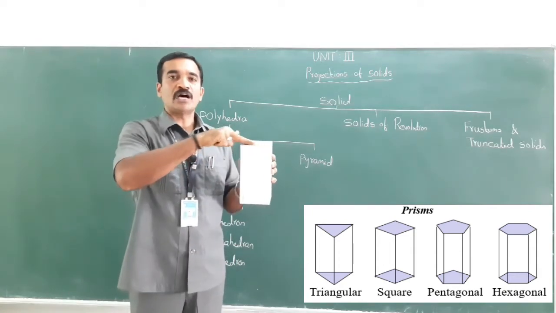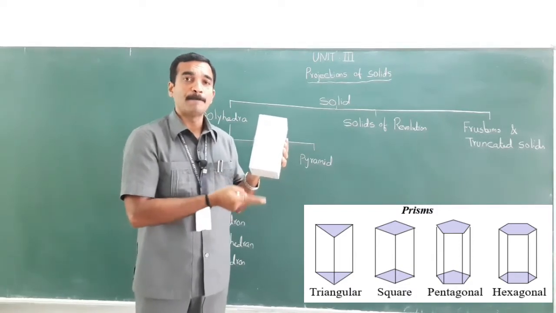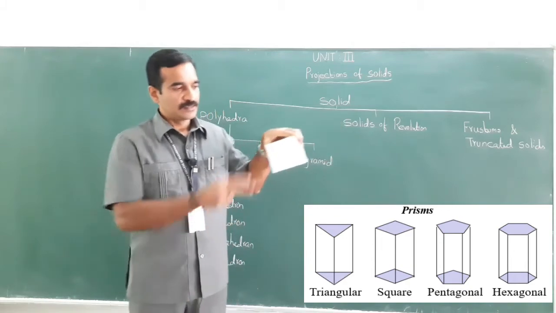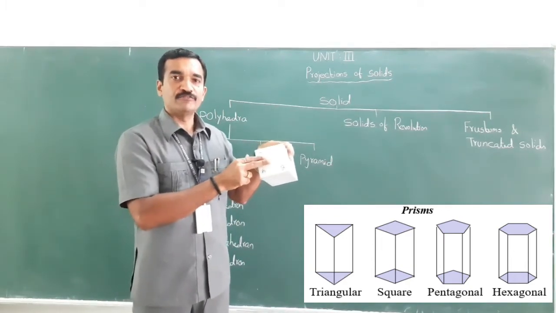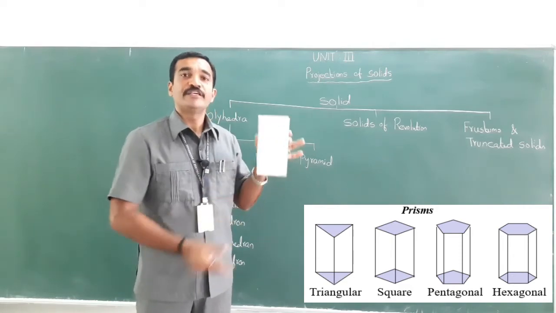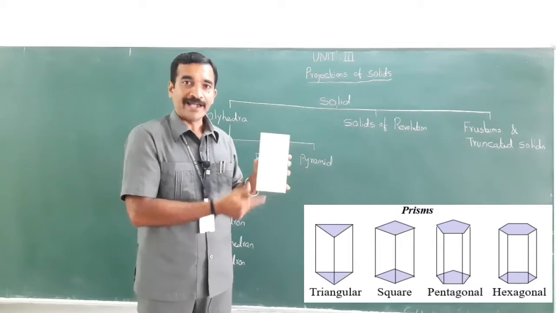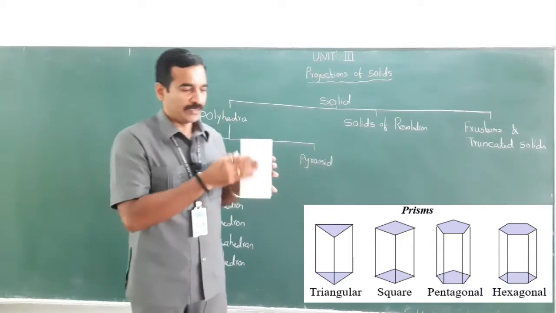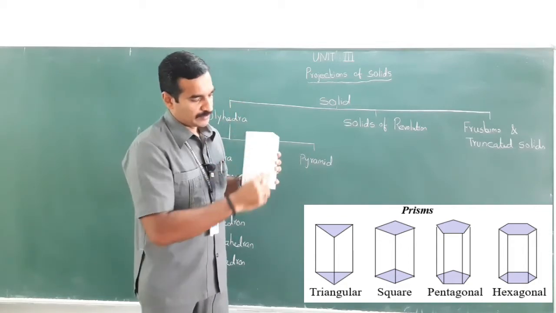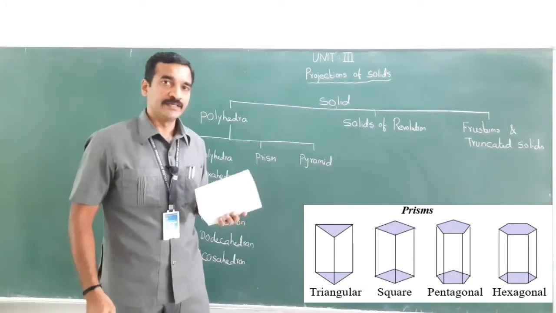So this is the top face, this is the bottom face or base, right? Look at here, this shape is a square. So the top face and bottom face are of equal shape, parallel to each other and joined by the other faces, which may be rectangles or parallelograms, right?